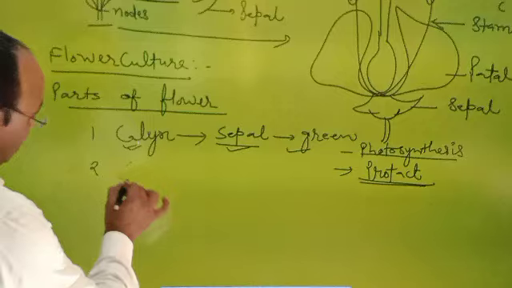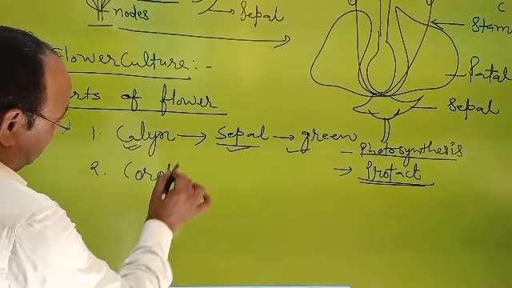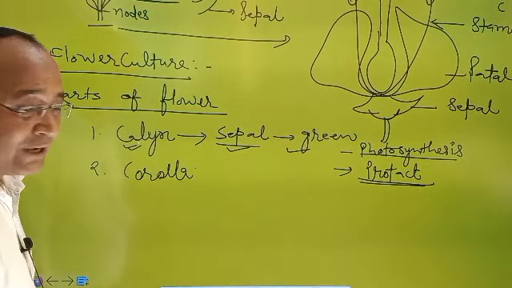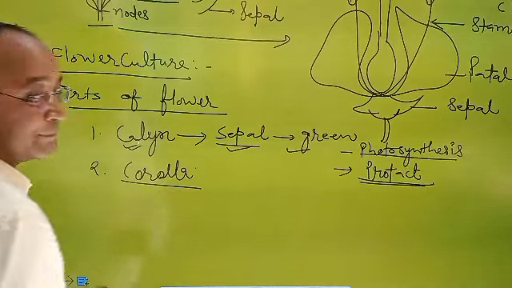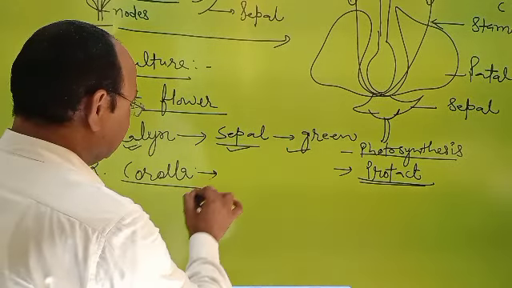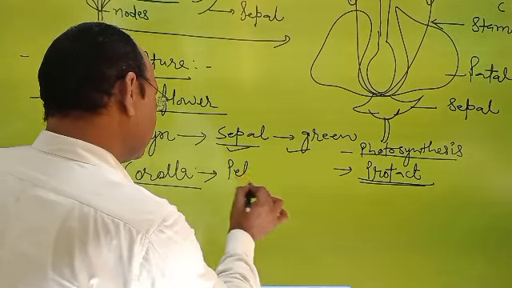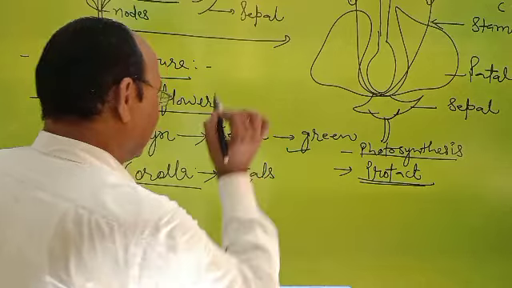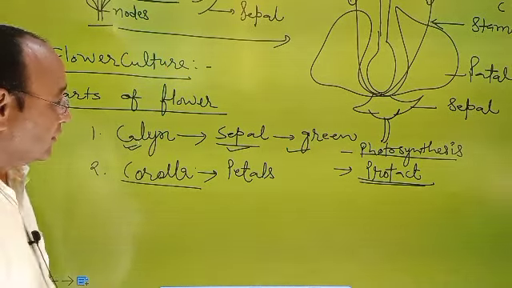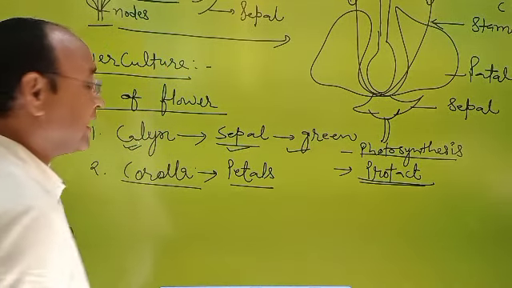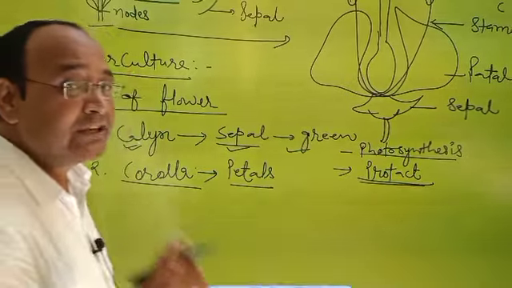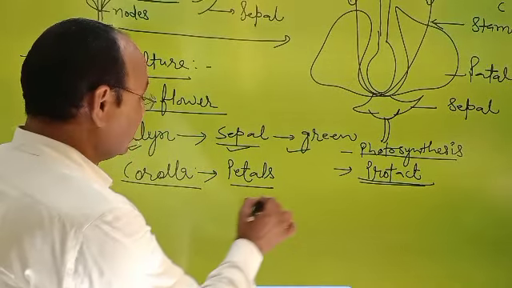Second point, corolla. What is corolla? Corolla is a group of petals. Petals are the structural and functional unit of a corolla.